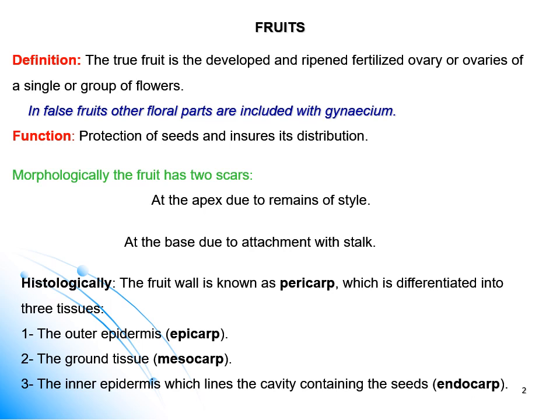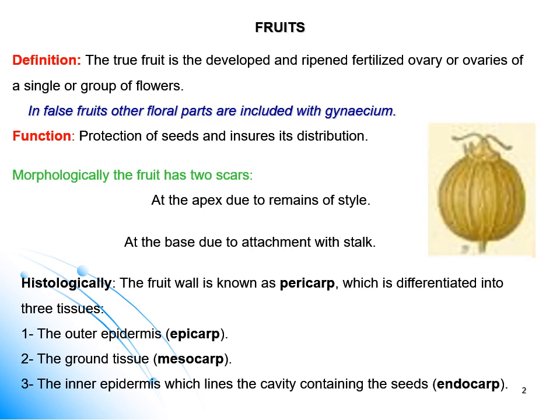The function of the fruit is to contain the seed inside, protect the seed, and ensure its distribution. For each fruit we have two scars or marks, one on the upper and one on the lower surface. The apex scar on the upper side marks the attachment or remaining of the style. The scar on the lower side marks the attachment or remaining of the stalk.